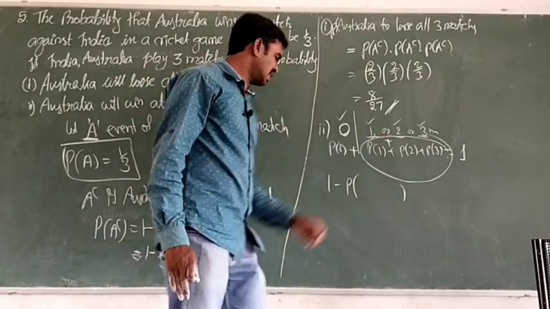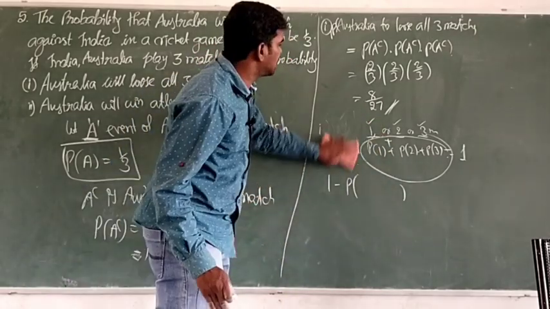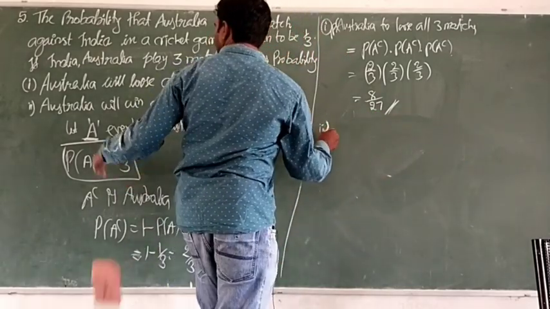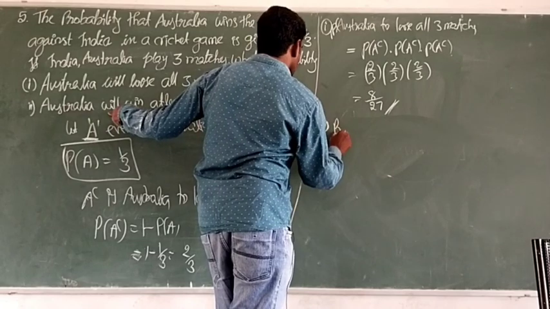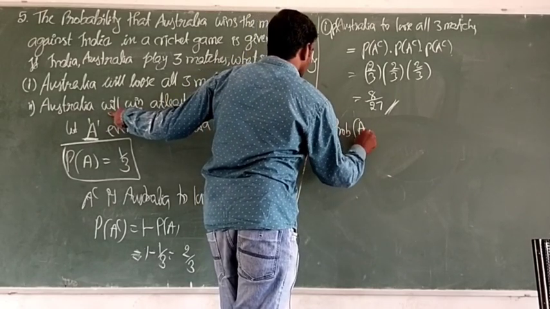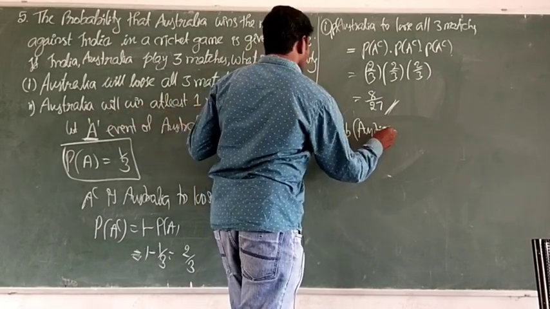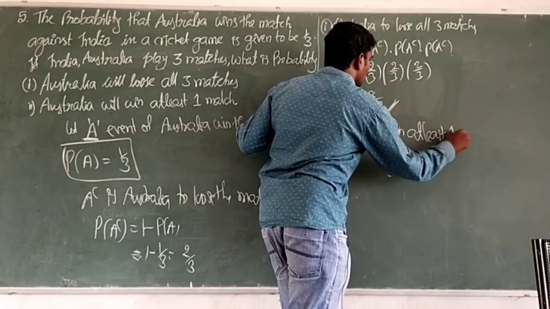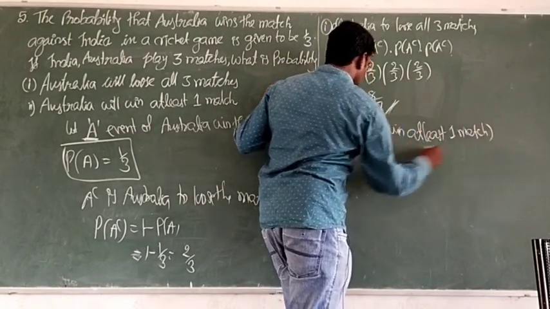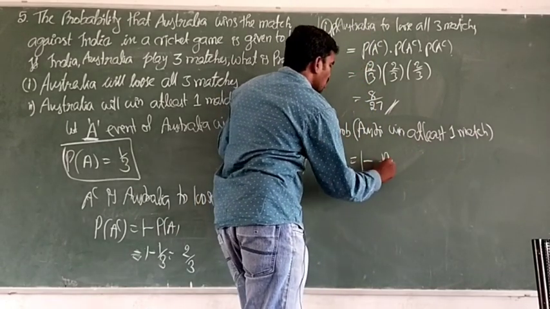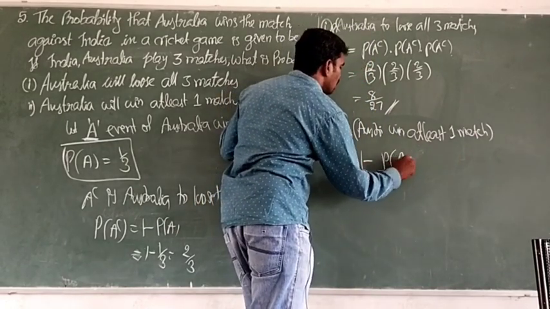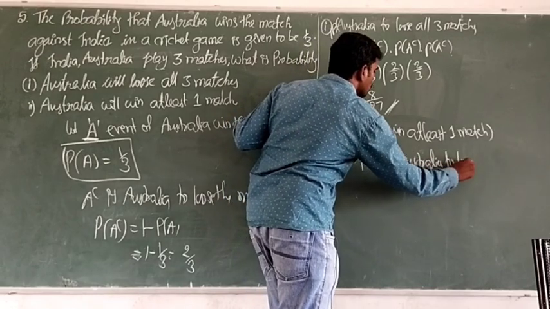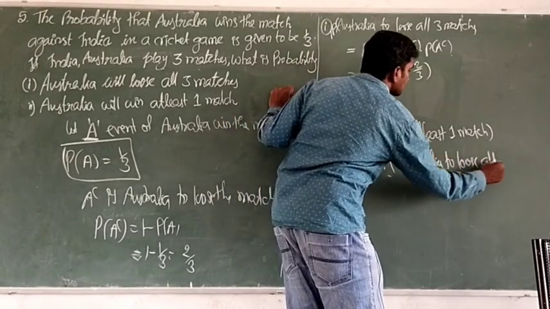If you apply that, simply what we can write here, Australia will win. So therefore probability of Australia win at least 1 match is nothing but 1 minus probability of Australia to lose all 3 matches.